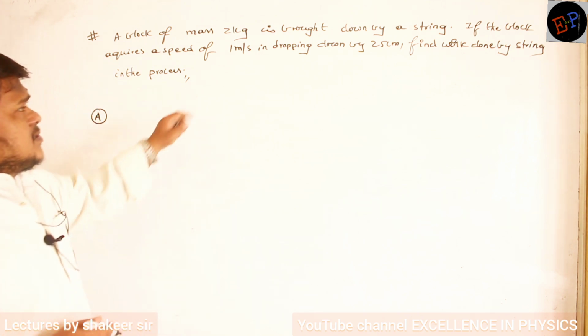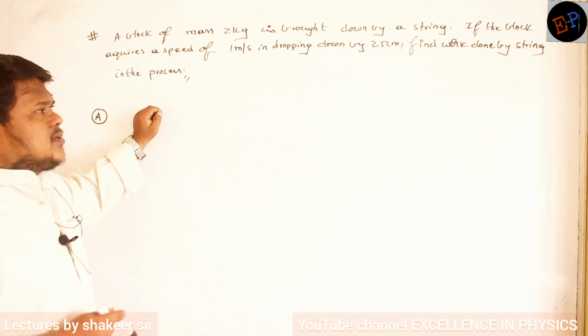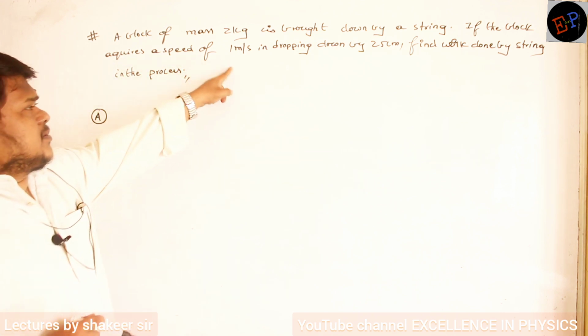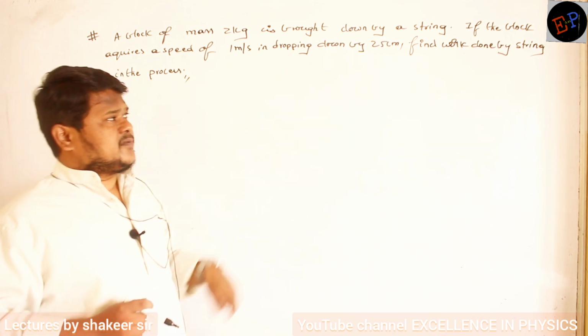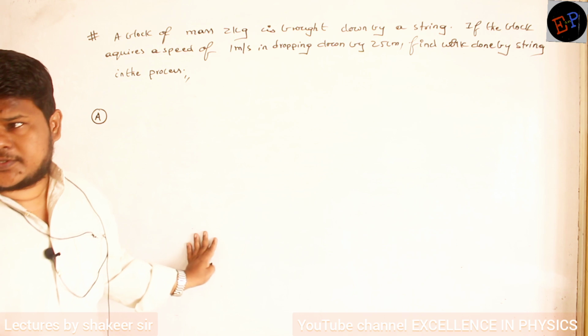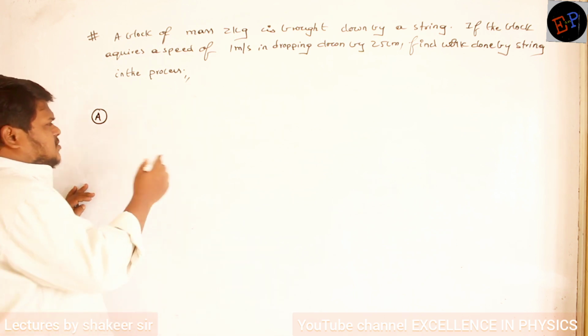A block of mass 2 kg is brought down by a string. If the block acquires a speed of 1 meter per second in dropping down by 25 centimeter, then find work done by the string in the process. That's what he is asking. So let us try to understand.